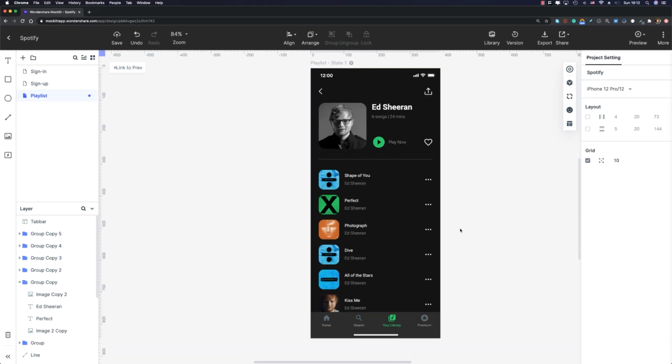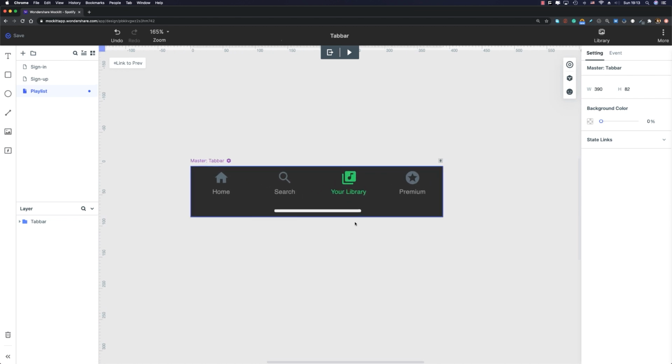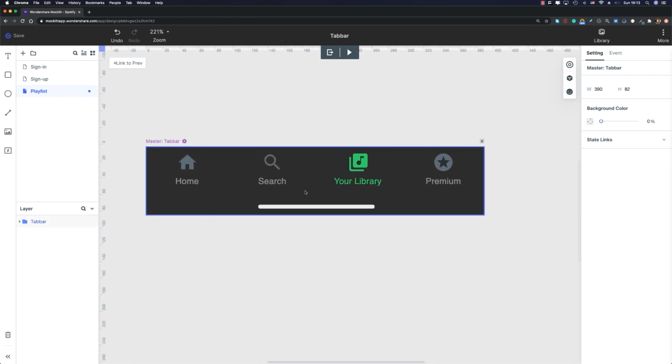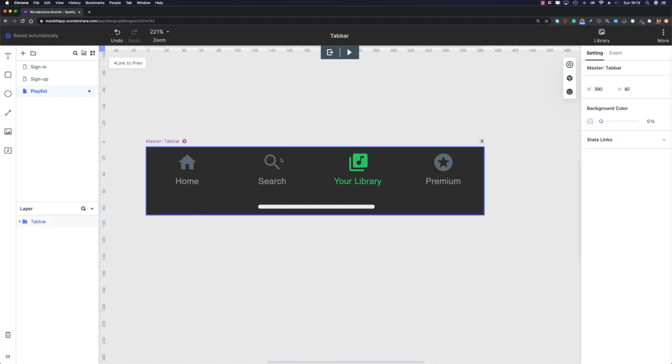But how can you use that? It's so simple. You can easily head over to the master section on the right side, and here you can see the master that we just created. And if you want to modify it, you can just double click on it. You will be redirected to the editing section. And here, I'm going to show you a cool thing, okay? For example, for tab bars, we usually have different states. We have the selected and unselected states. So right now, this Your Library tab is selected. But what if we want to change it to search?